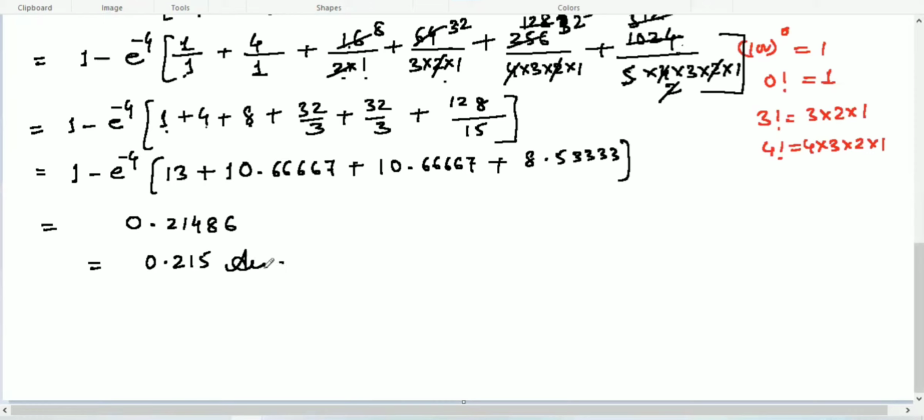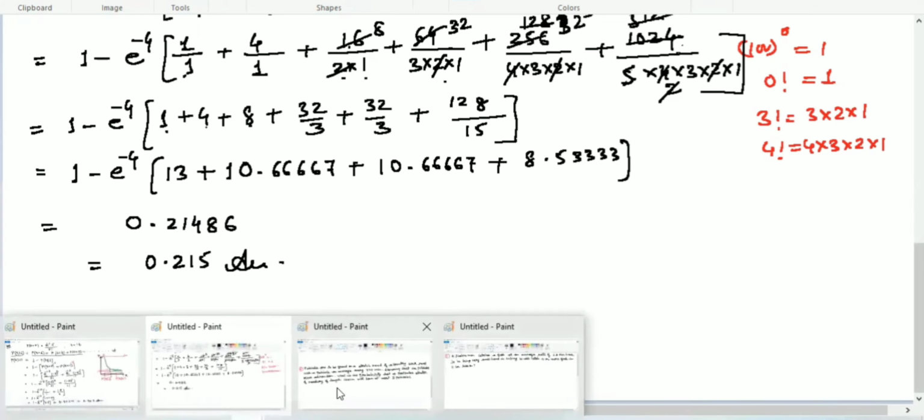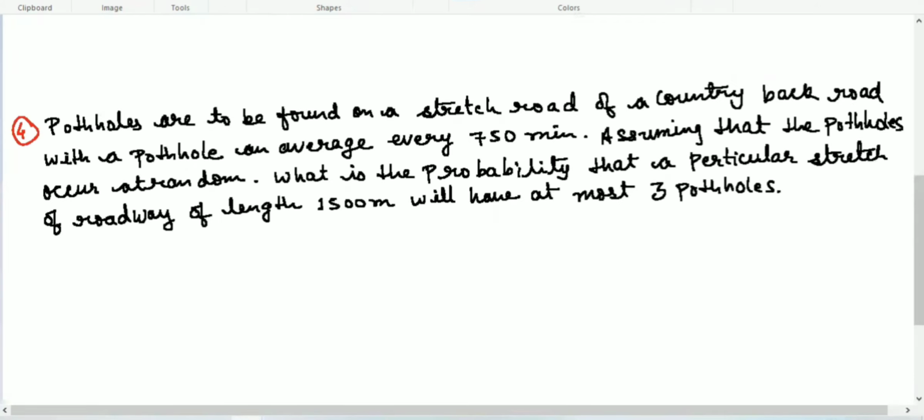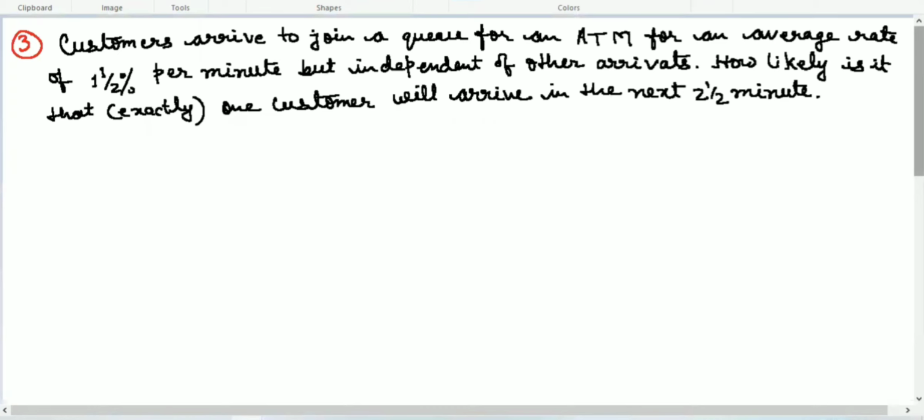Let's do one more question here. So this is the next question. It is given that customers arrive to join a queue for an ATM at an average rate of 1.5 per minute.